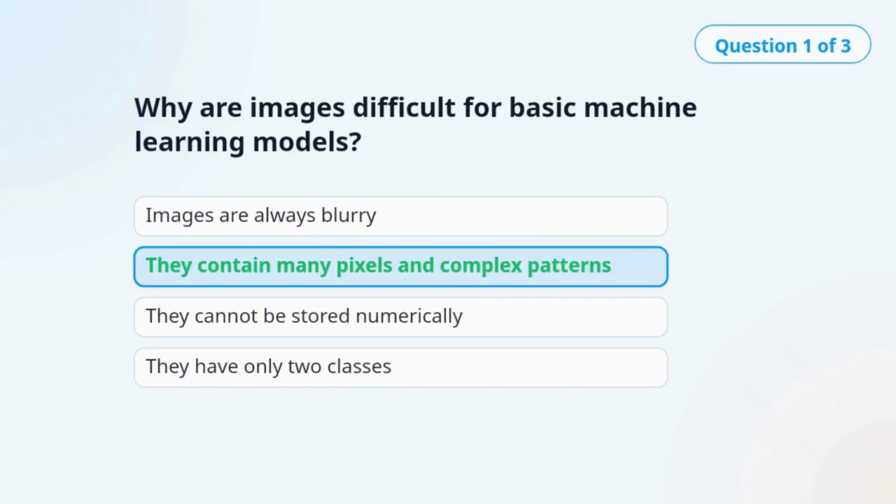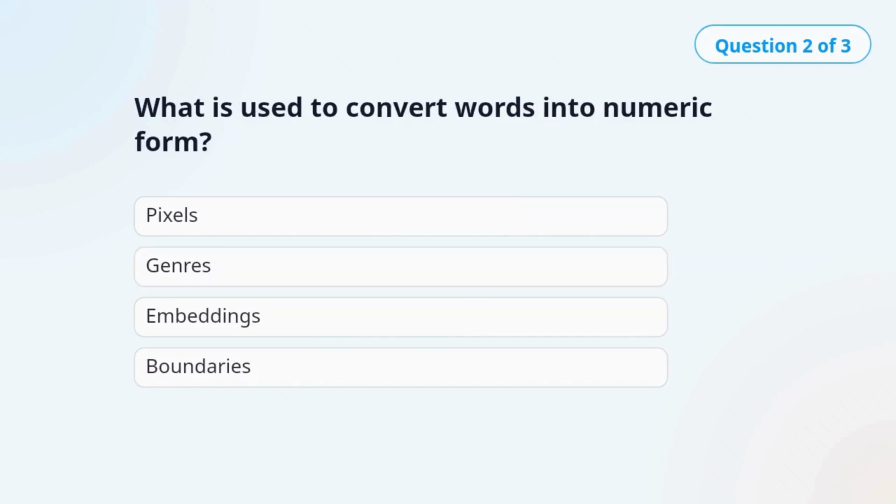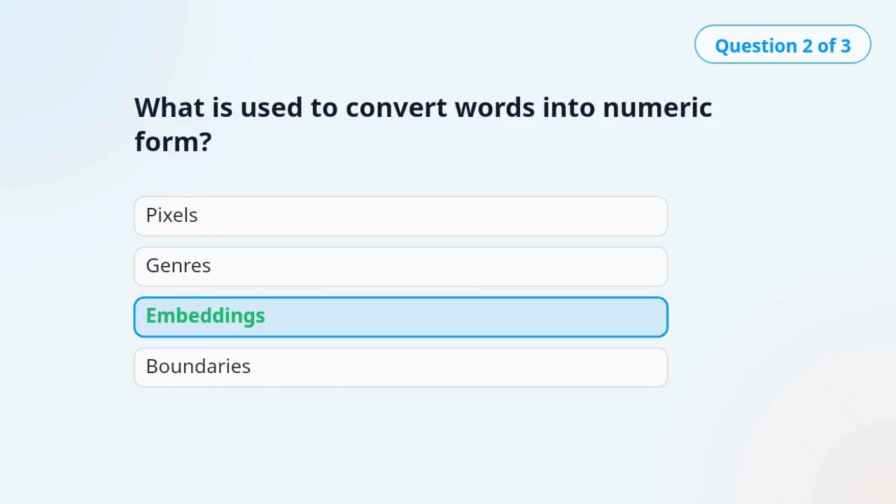The correct answer is they contain many pixels and complex patterns. The article highlights both the huge number of inputs and the complexity of pixel-to-label mapping. Question 2. What is used to convert words into numeric form? The correct answer is embeddings. Word embeddings are numeric representations that capture aspects of meaning and context.